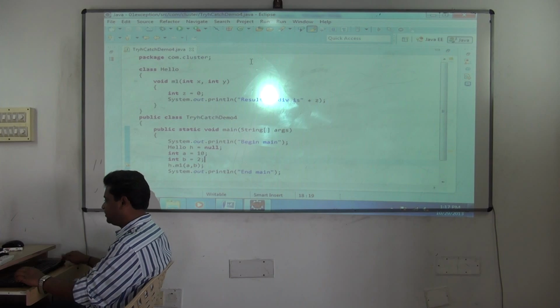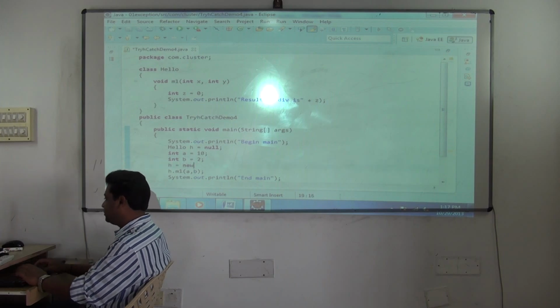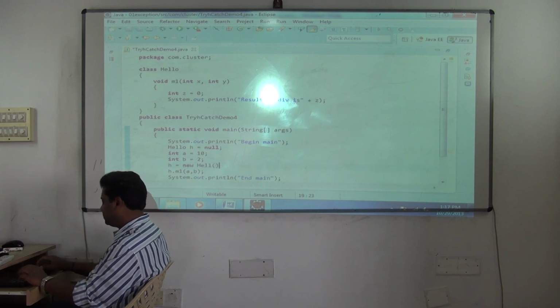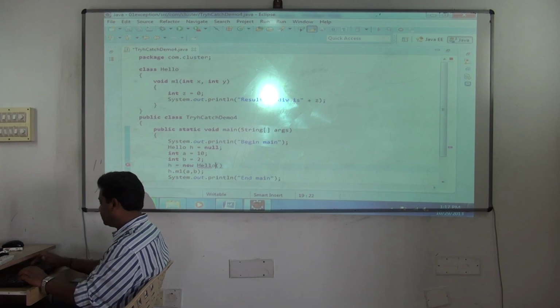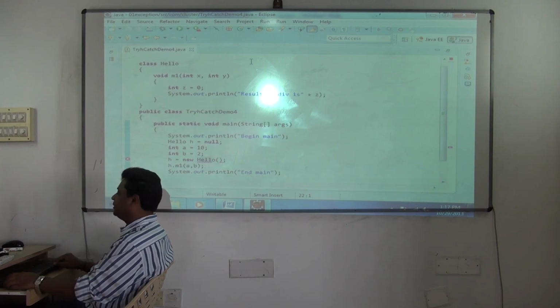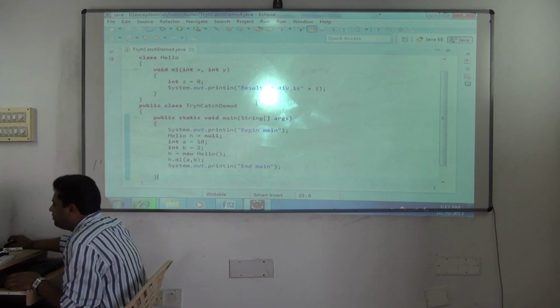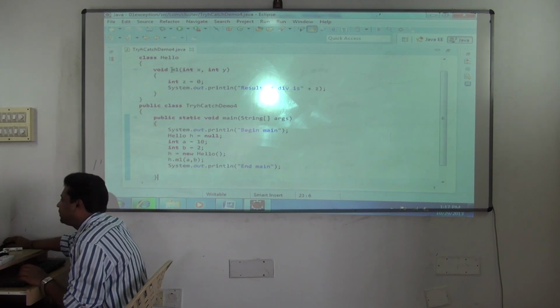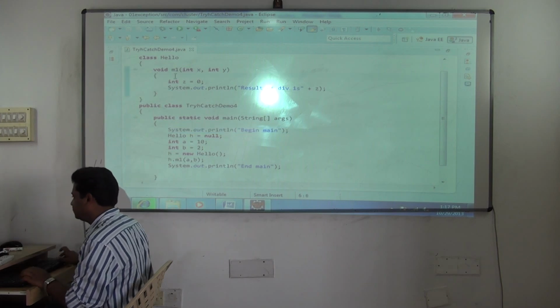Yes, I have to create the object, no? Sorry. H is equal to new Hello. Done? Let's see the code now. Everything will execute successfully now. In fact, begin M1 and end of M1 will also print.